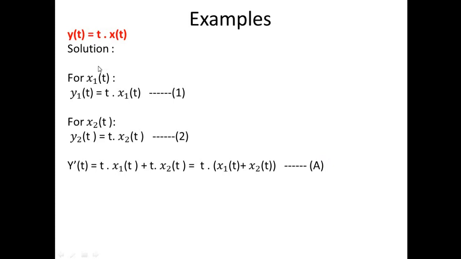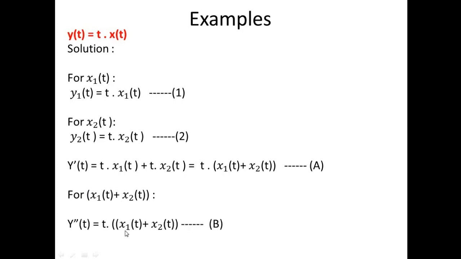So here we are having totally two inputs, so we have to add these two inputs, that is x1 of t and x2 of t. We can call this a compound input, and we have to check the response due to this compound input to our system. And this is our system. So the output will be y double dash of t, and we are having t times the compound input. Here the x is x1 of t plus x2 of t. So this is equation number B.